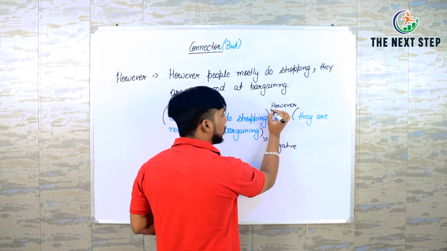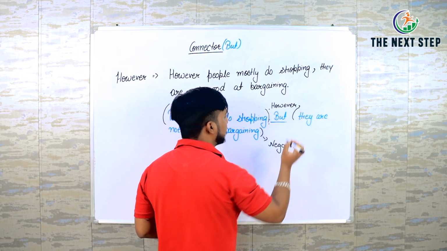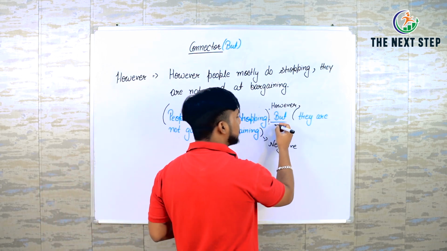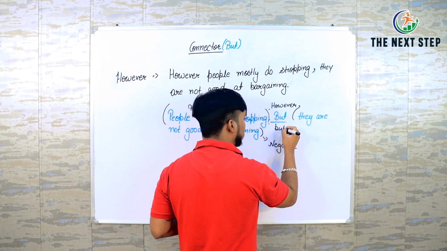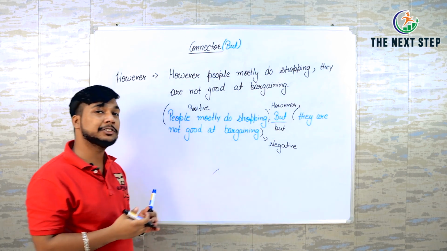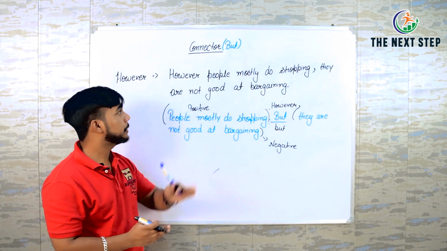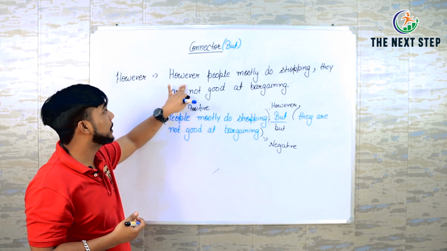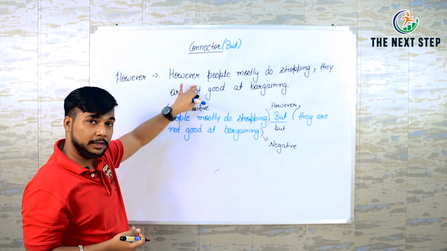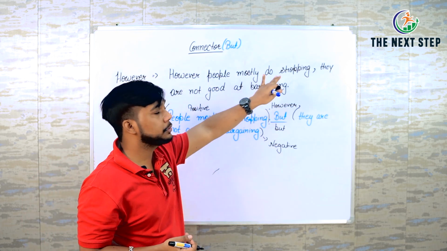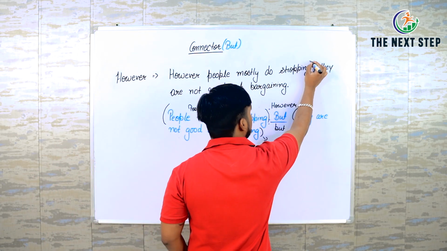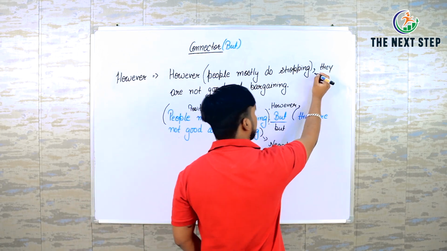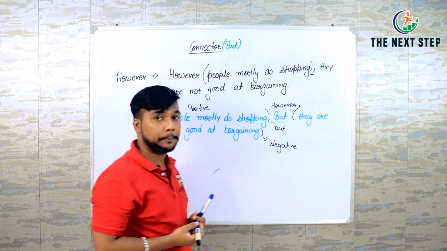What would you do? You can add a full stop and comma. That's the basic way to add it. Sometimes students even use "but" in this way. Okay, so you have these options, but I can tell you to use "however" at the beginning of your sentence. For example, however, people mostly do shopping. So here again is my positive sentence, but now I'm connecting it with a comma.